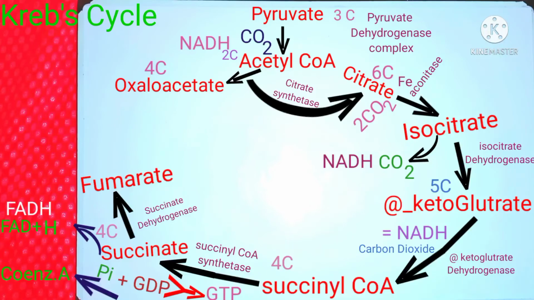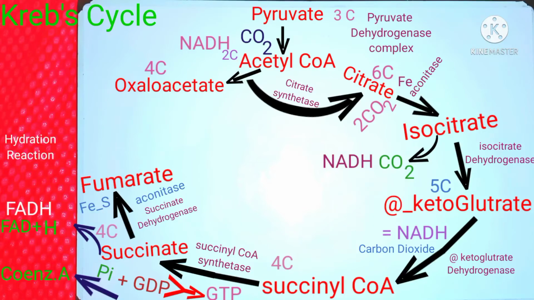Free energy change for 4 carbon compounds is less as compared to 5 or 6 carbon compounds that were present during the first half of the cycle. However, there is an exception to this at the end of the cycle that we will discuss in some detail. The enzyme for the conversion of succinate to fumarate is Succinate Dehydrogenase, which, quite similar to Aconitase, is an iron sulfur protein and is also very important because Succinate Dehydrogenase is directly associated with the electron transport chain.